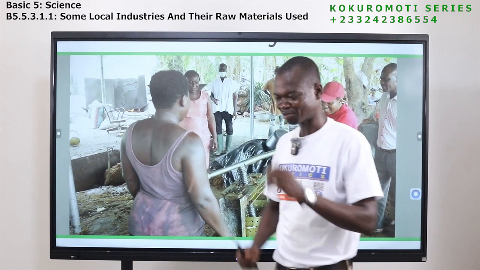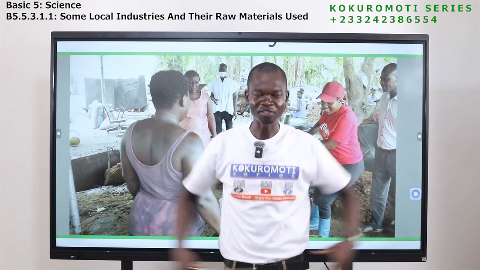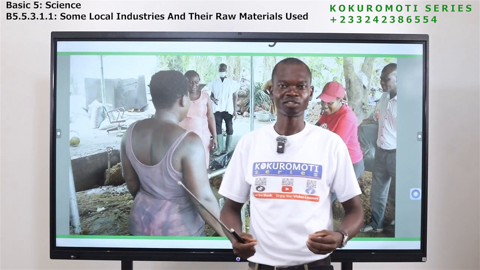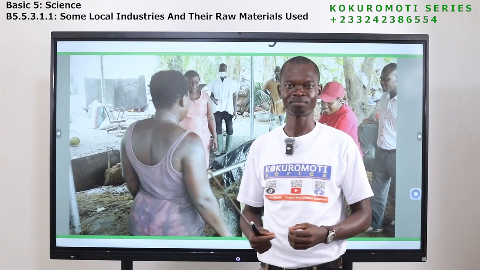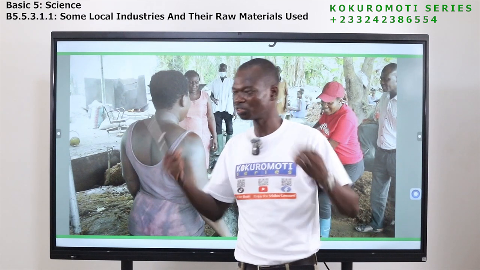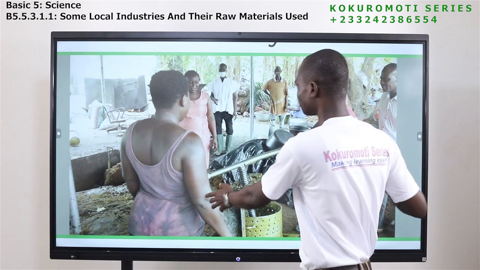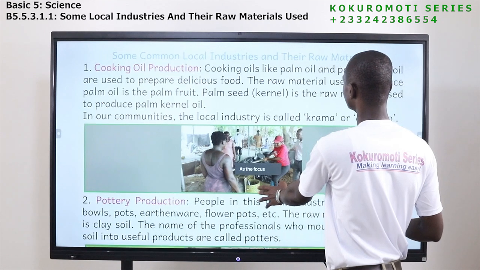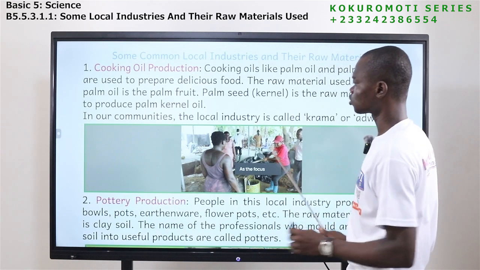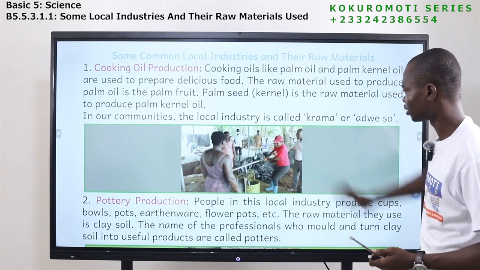So today's lesson, I'm just teaching you to know the things that you have around and how you can make good use of them to become what? A billionaire. Who doesn't use oil? We all use oil to prepare food. And one of them is the palm oil. So let's try and also add value to what our parents are doing.